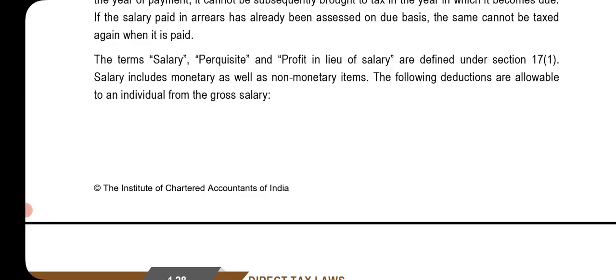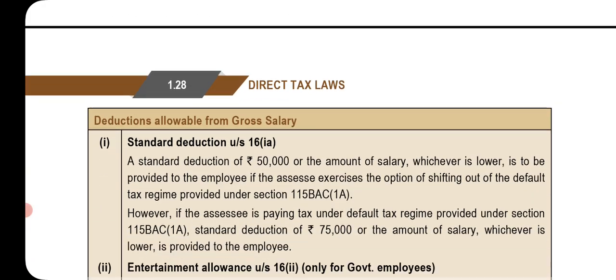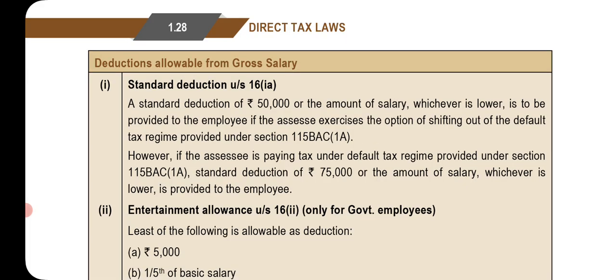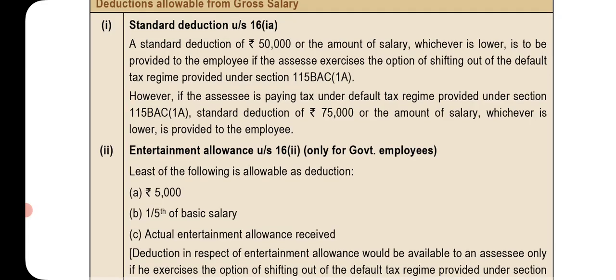Salary includes monetary as well as non-monetary items. The following deductions are allowable to an individual from the gross salary. Deduction allowable from gross salary: standard deduction under section 16(1)(a). Standard deduction of rupees 50,000 or the amount of salary, whichever is lower, is to be provided to the employee if the SSE exercises the option of shifting out of the default tax regime provided under section 115BAC(1A). However, if the SSE is paying tax under the default tax regime provided under section 115BAC(1A), standard deduction of rupees 75,000 or the amount of salary, whichever is lower, is provided to the employee.